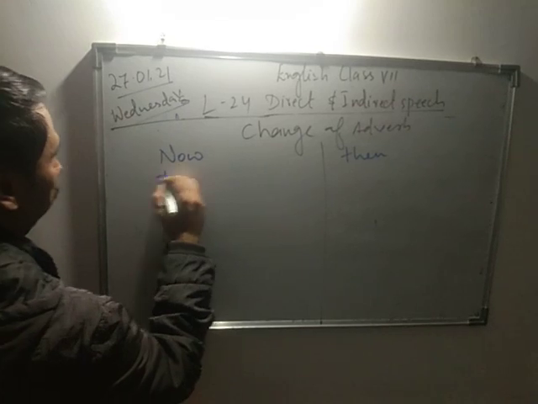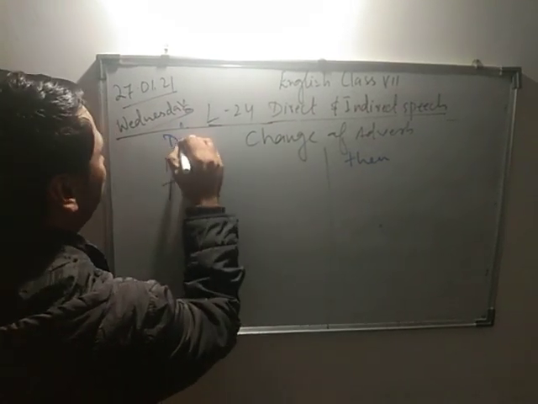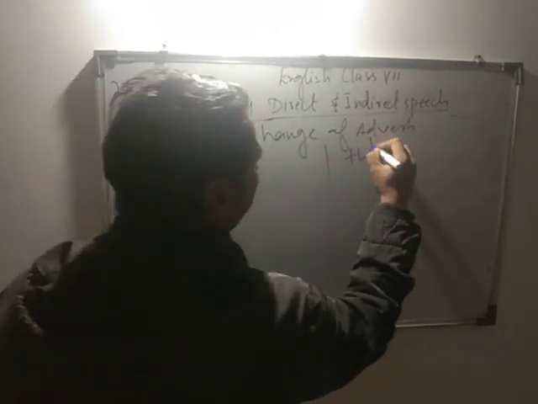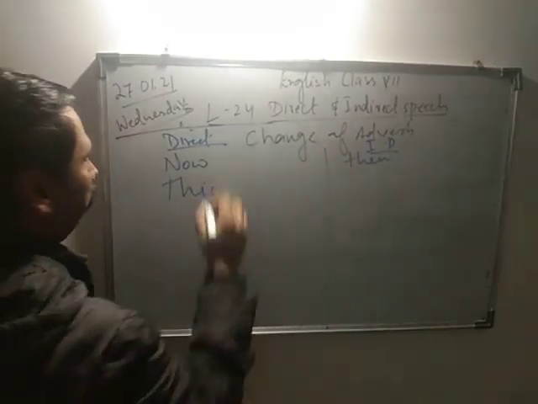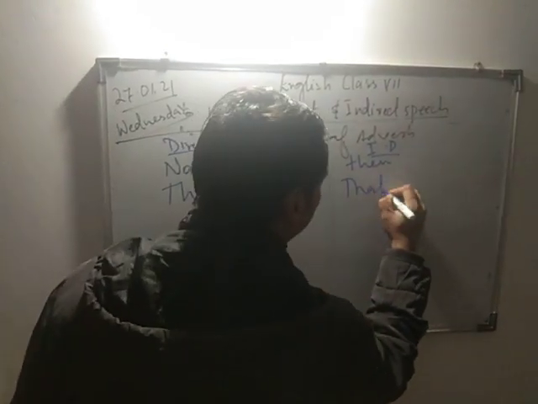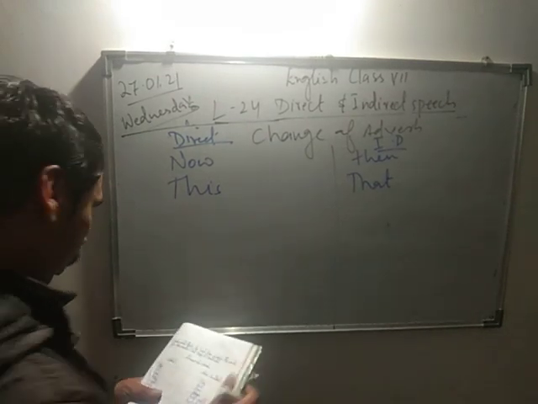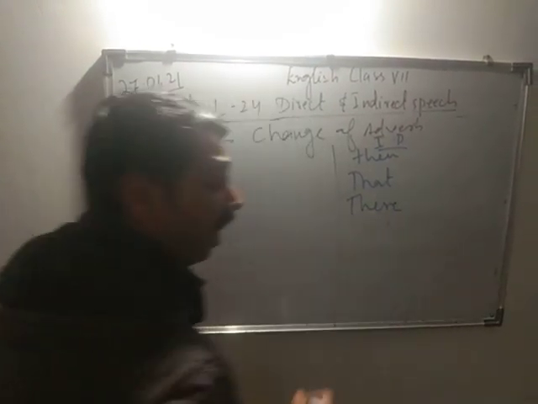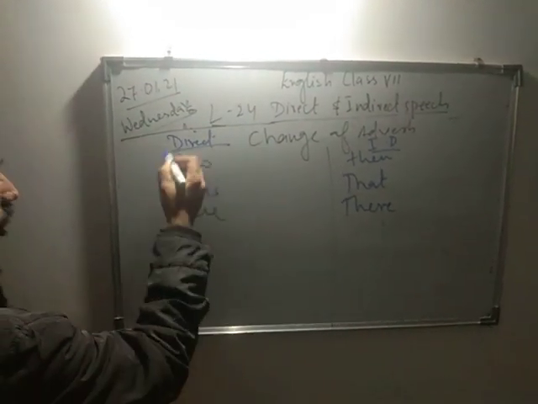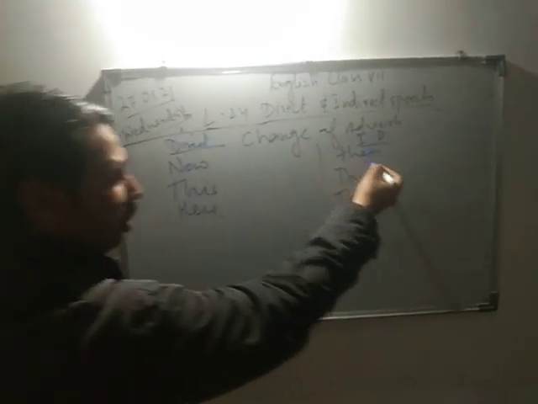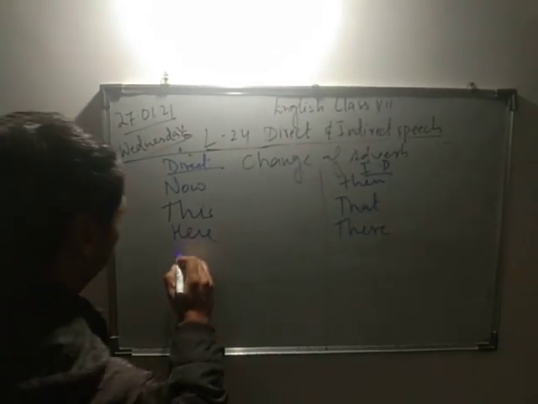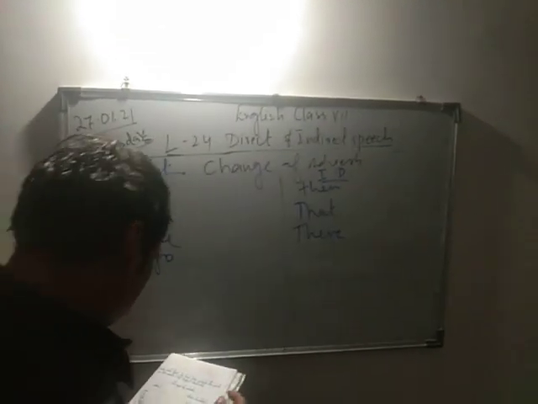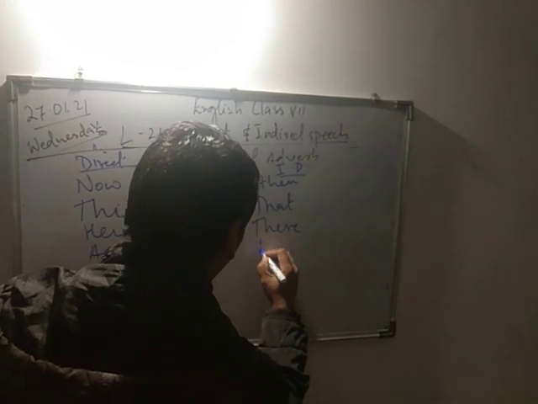This is called direct speech, and this is indirect. This changes to that. This is my demonstrative. Here changes to there in the indirect. Ago changes to before.